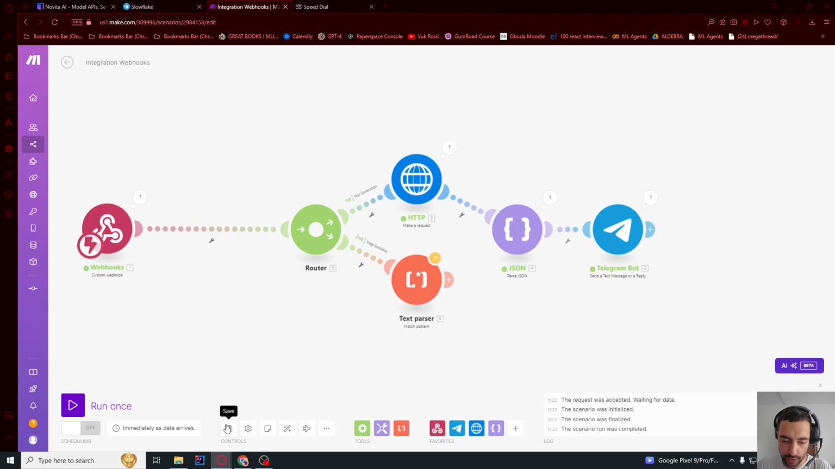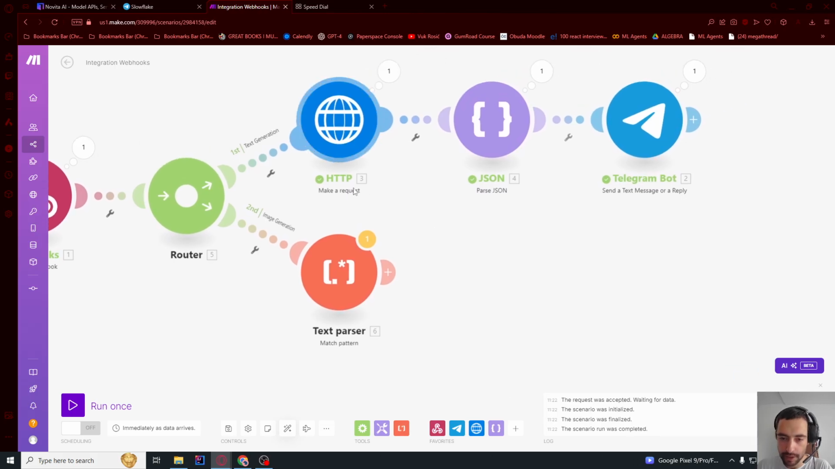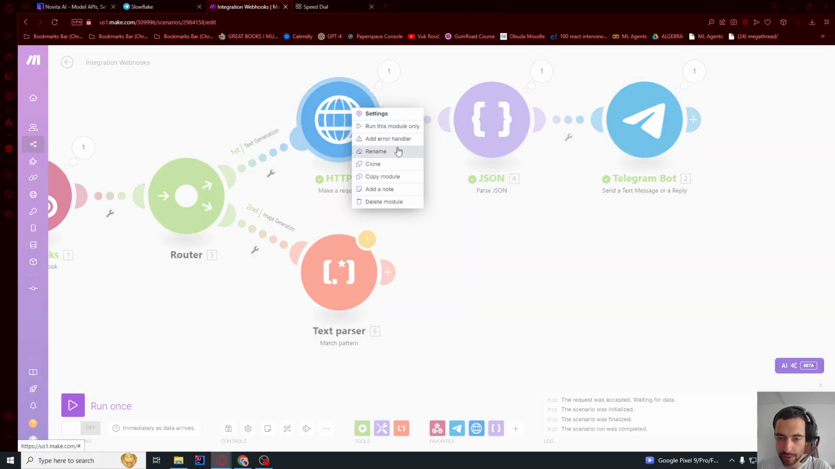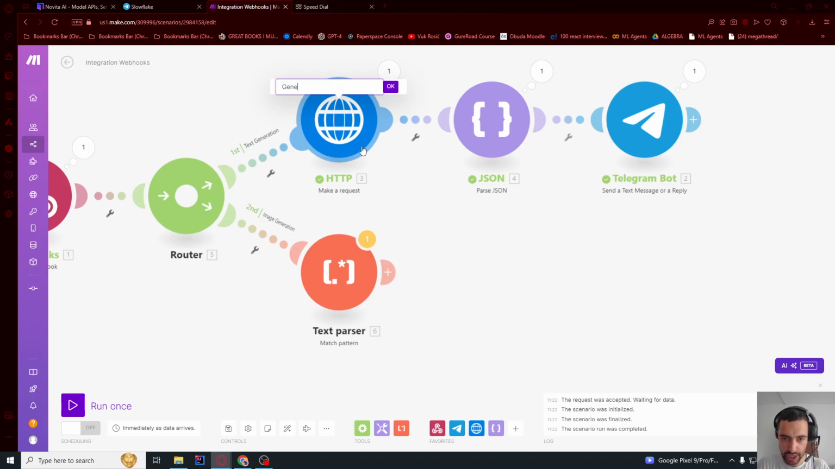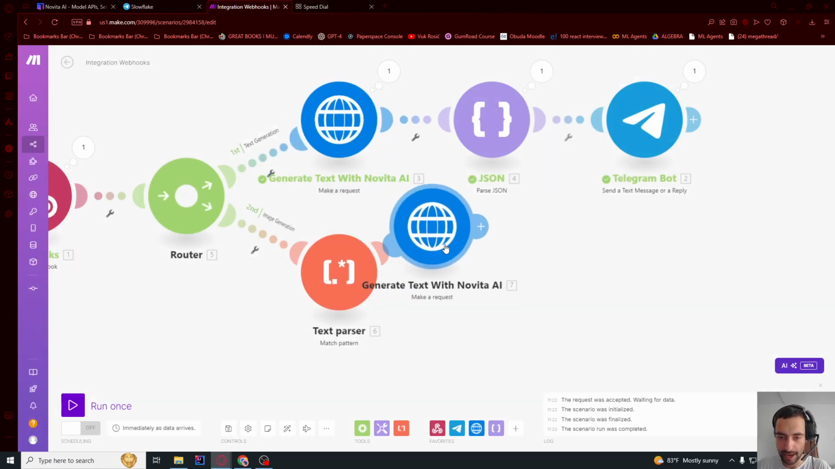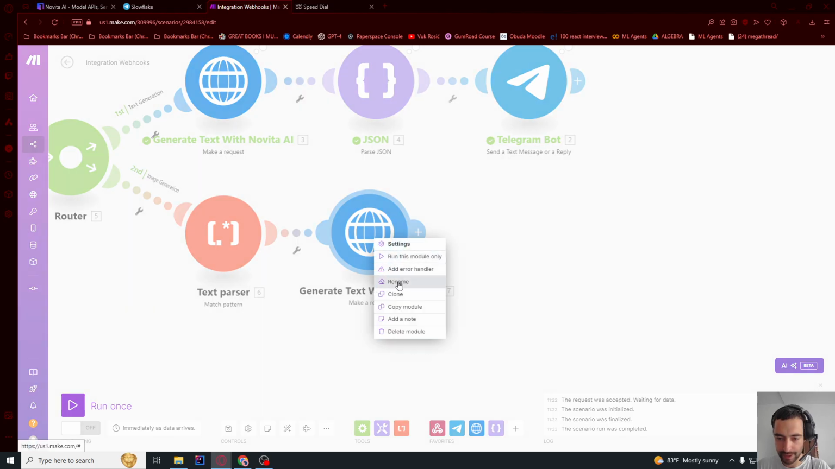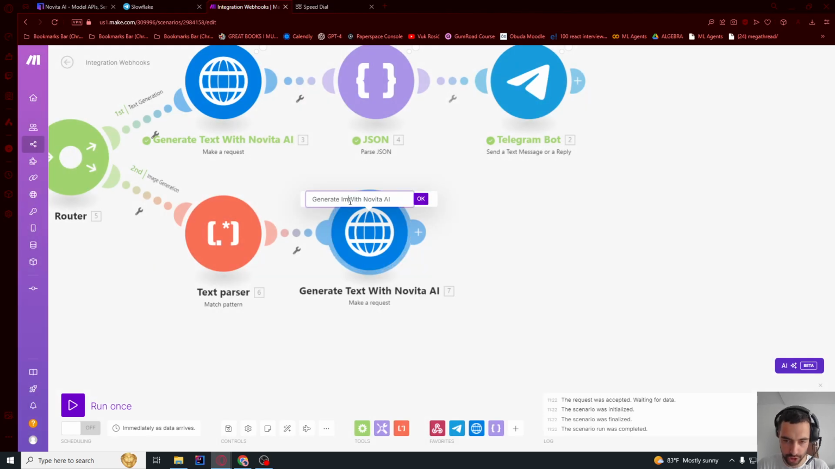Don't forget to save anyway, and then auto align, so this will align everything. Now you see this HTTP node, so I can right click and rename it to generate text with Novita AI, like that. Okay, so now we know what it is. And then I can clone this, and I'm gonna put it here. Now this is gonna be renamed to generate image.